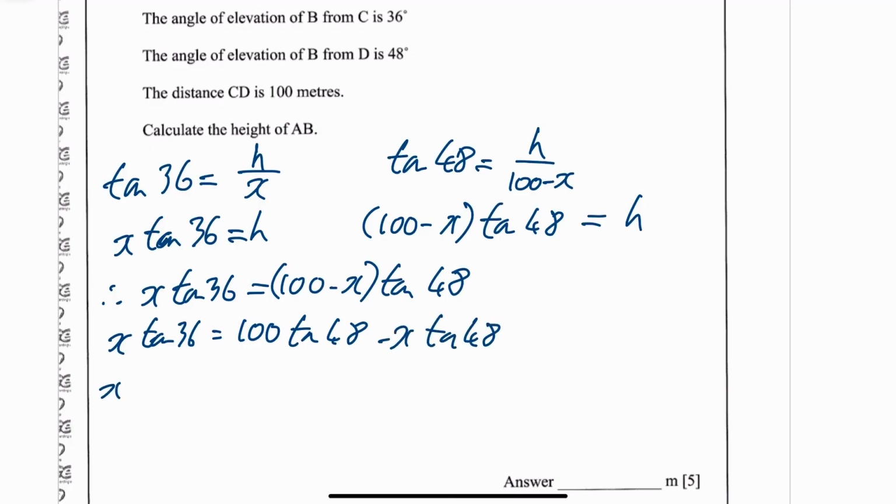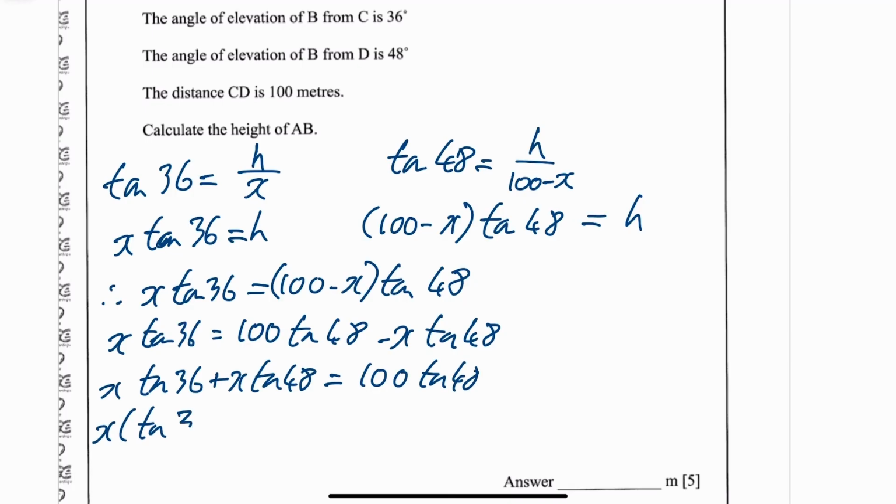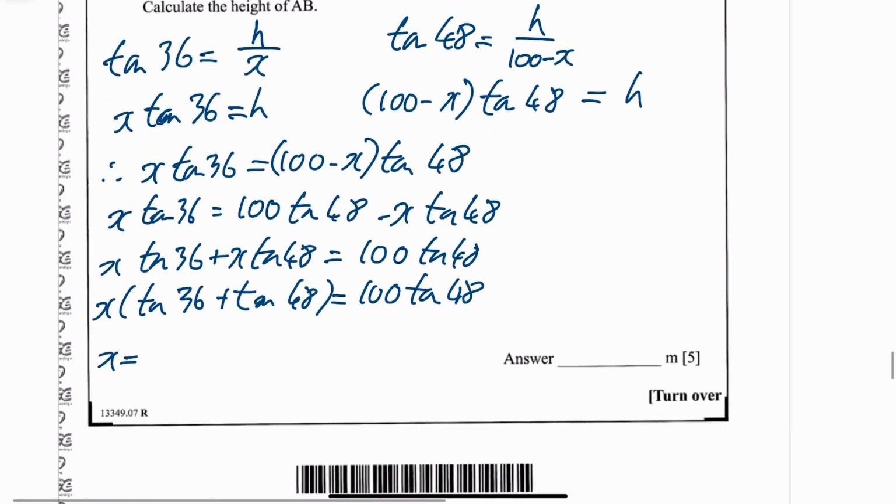Bring all the X's to one side, I'll have X tan 36 plus X tan 48 is equal to 100 tan of 48. Then factor out that X, which multiplies that bracket, and then you can say your X is equal to 100 tan of 48 over tan of 36 plus tan of 48.